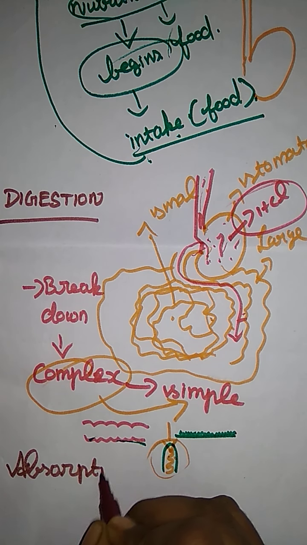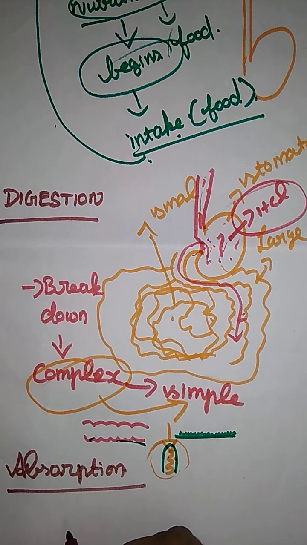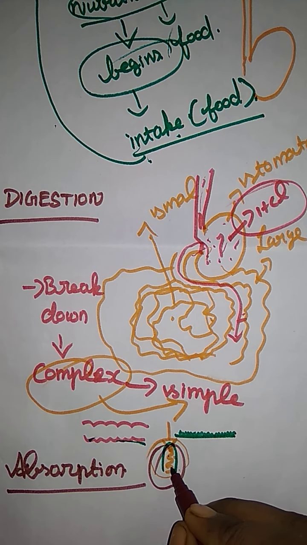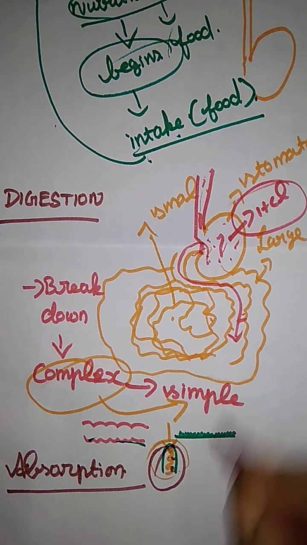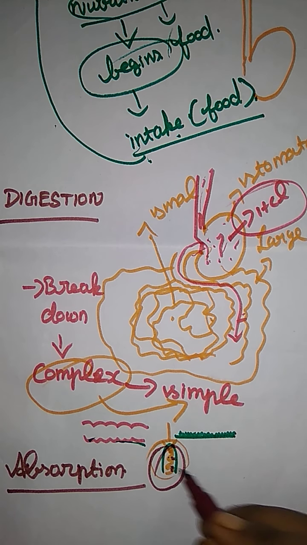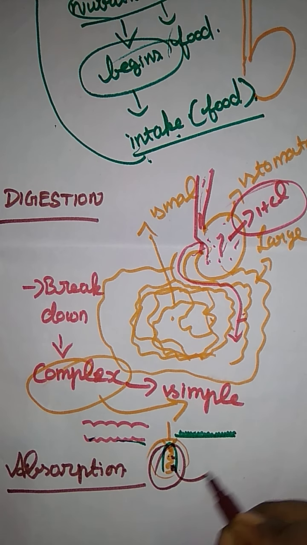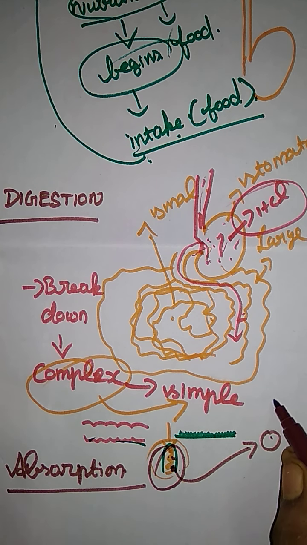So where does the absorption process happen? In the small intestine. Okay? Only in the small intestine does absorption take place. Absorption happens through the blood. Blood is the circulating medium of our body, so it circulates to all parts of our body. Now that it has been absorbed through the capillaries, what happens next? They send the nutrition to each and every cell in our body. Only then do we get nutrition, from top to bottom.